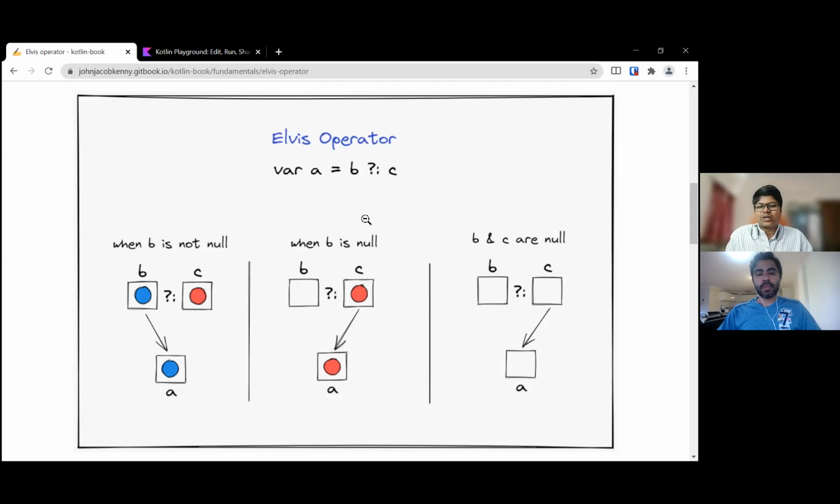So what we are doing here is we are saying we want to assign a value to A. For that, we have a variable called B, and we are saying, if B is not null, then let us use the value of B and assign it to A. And if B is null, then we will take the value of C that is available here and assign it to A. So you can think of it like an if else statement, but compressed into a single line and easier to read.